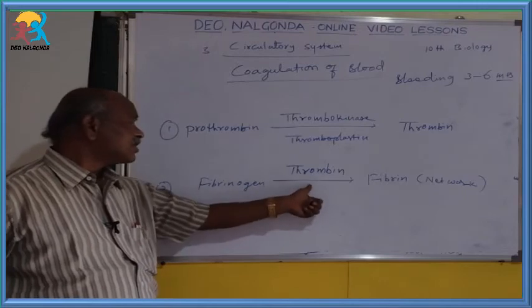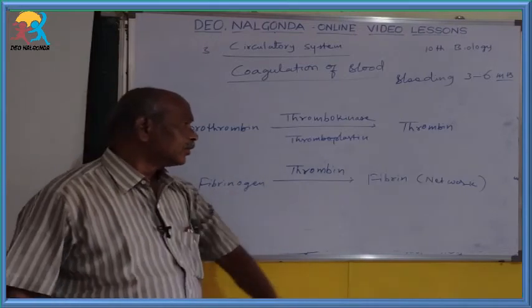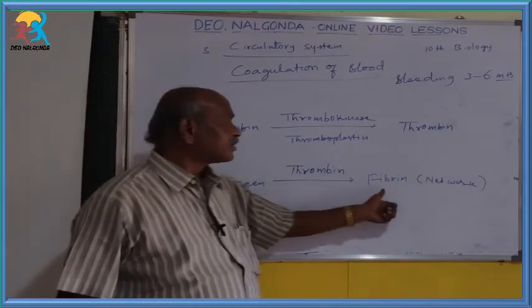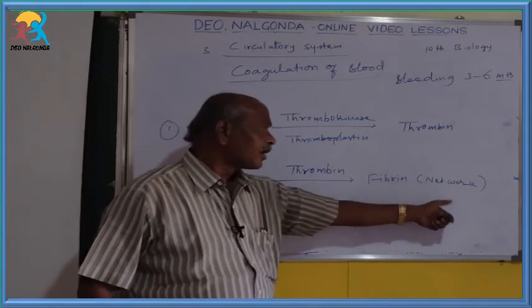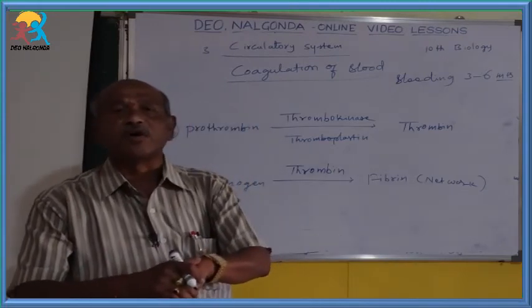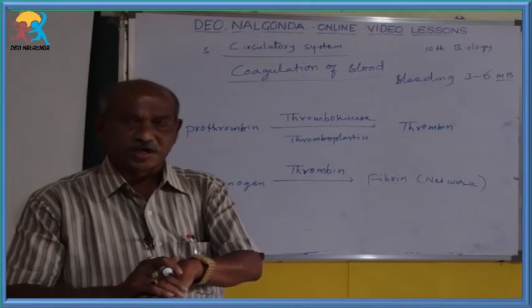On that fibrinogen, the thrombin acts and fibrinogen is converted into fibrin. By that, a network-like structure is formed on the wound portion.